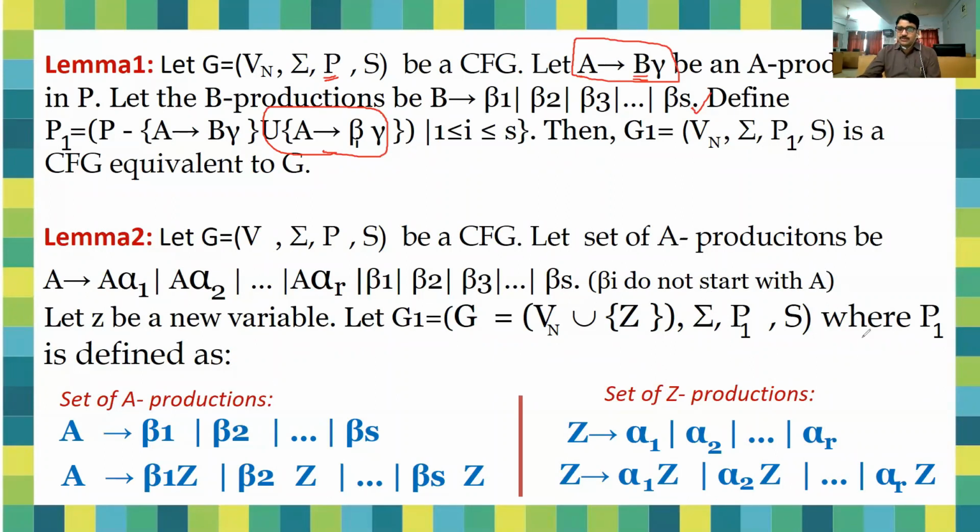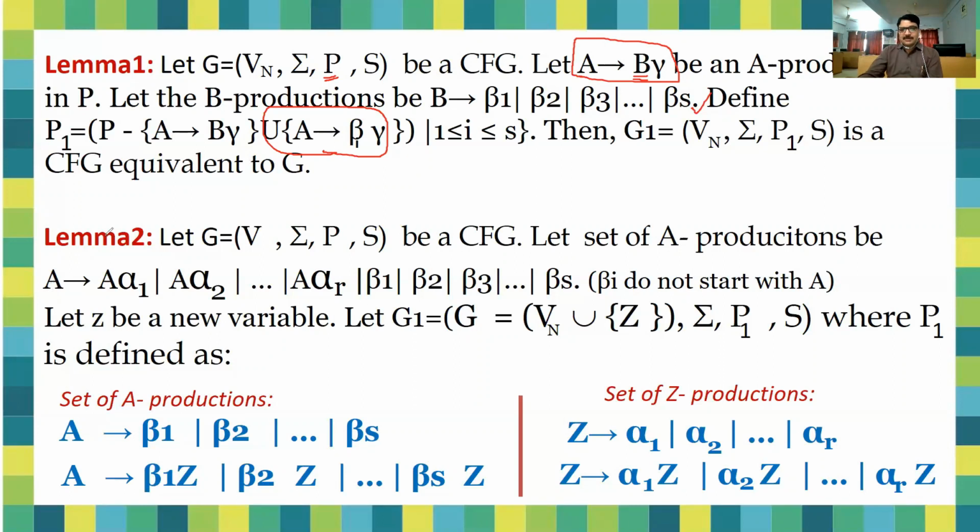In case of lemma 2, just see here. Lemma 1 is related to the substitution of productions. Now lemma 2 is an important part because it is about left recursion, right? So how can we eliminate the left recursion problem if it is in any context free grammar? So it is an important part.